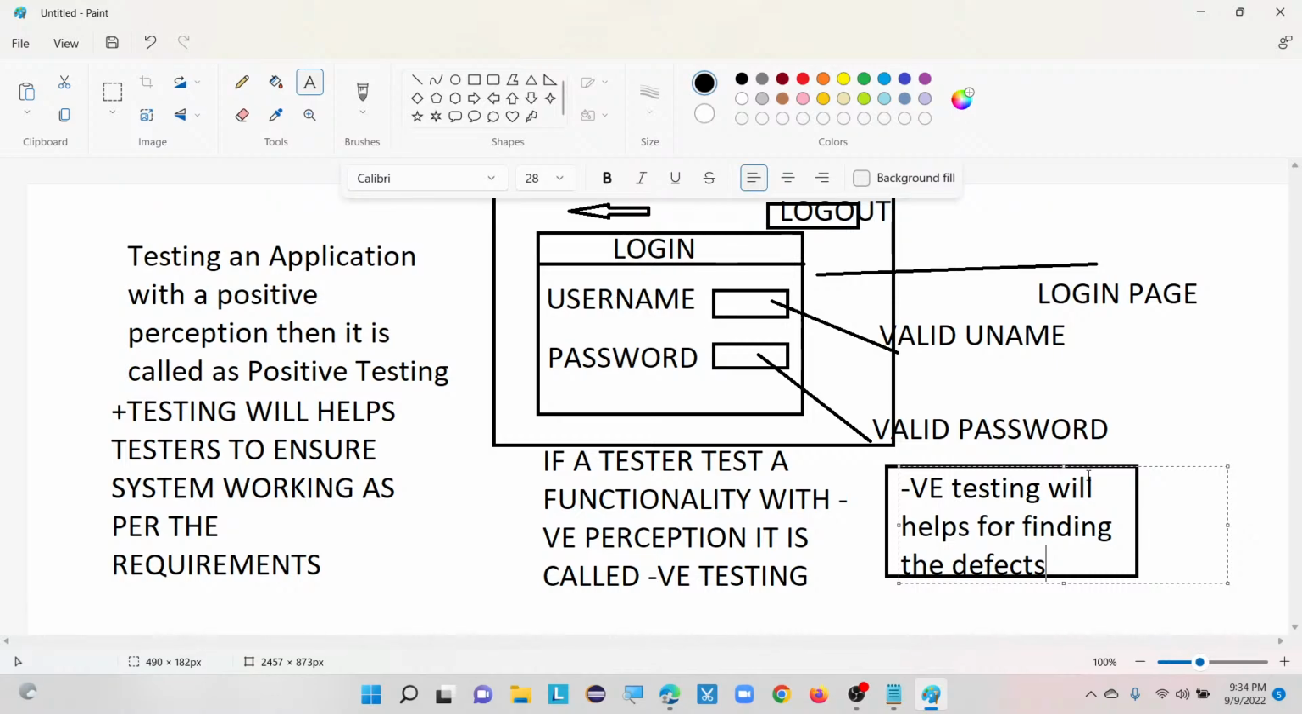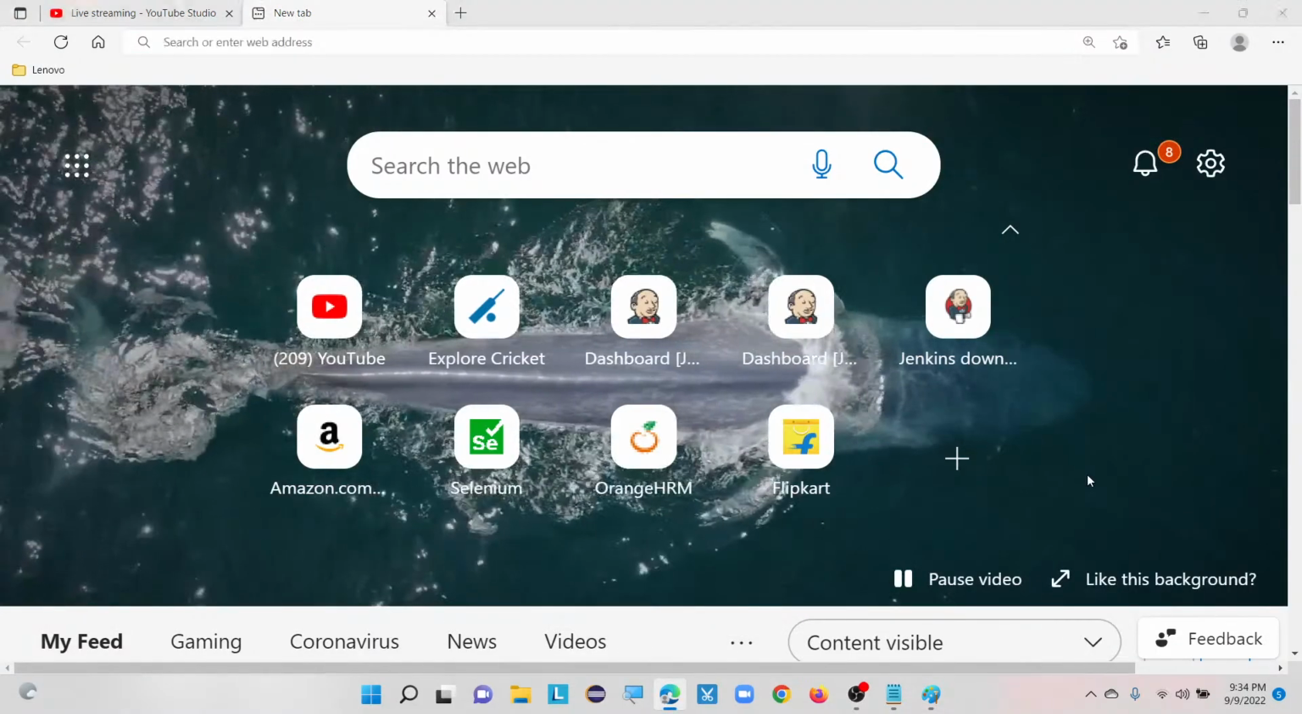So where will it help? Negative testing helps in finding defects. Negative testing is a better testing approach. Okay, so that is about negative testing.